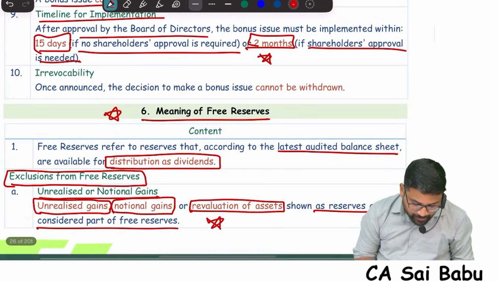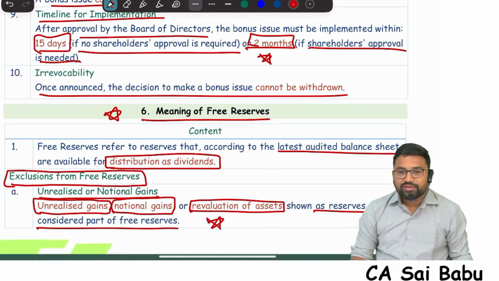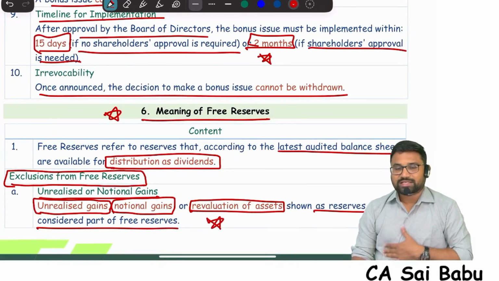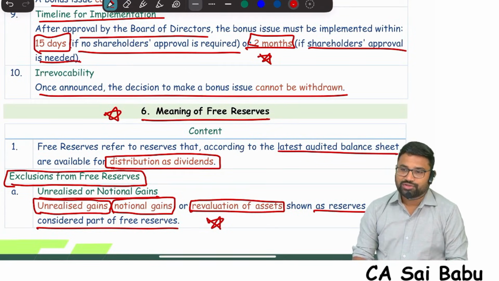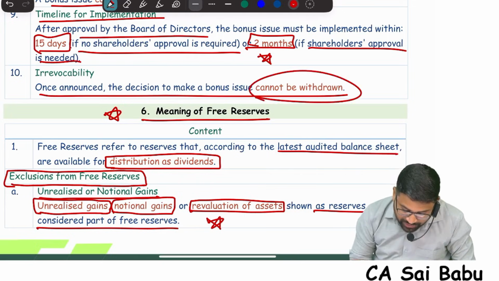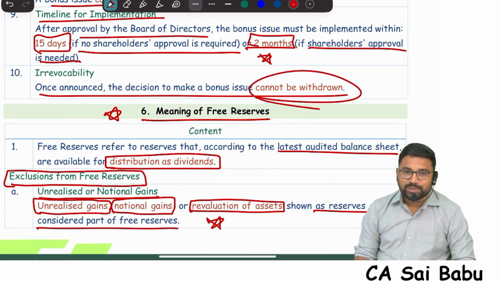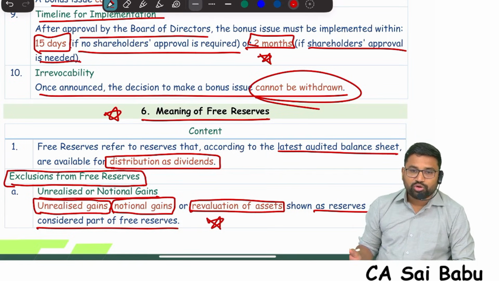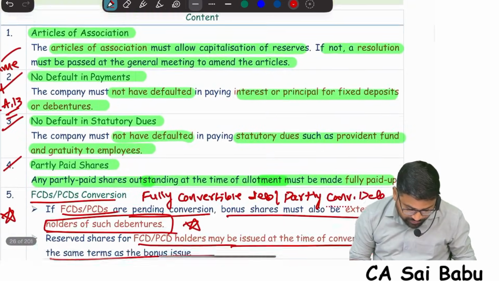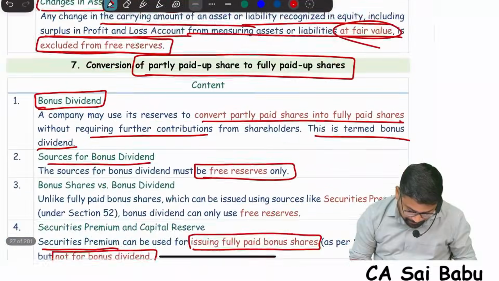Last one: once a bonus is declared, it cannot be withdrawn. Suppose a company declared bonus shares, and after 5 days said, no, sorry, a mistake happened from our side, no bonus. Can they withdraw? No. This is not kids' play. Once you announce the bonus issue, you cannot say sorry, we are withdrawing. It shouldn't happen like this. So these are the conditions of the SEBI guidelines. You understand them? That's it.